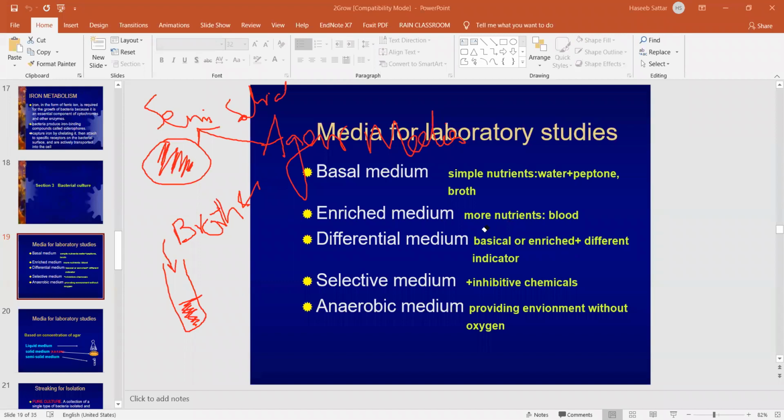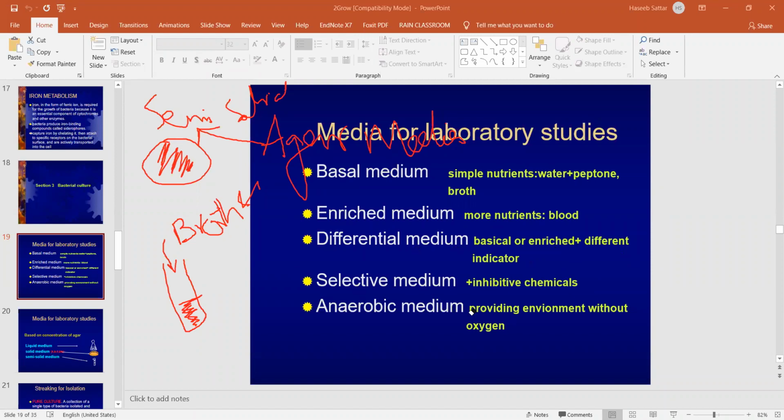Then we have differential media. This media also has an indicator. That indicator senses the aerobic or anaerobic bacteria, so it can tell us which colony is aerobic bacteria, or which colony is anaerobic bacteria.